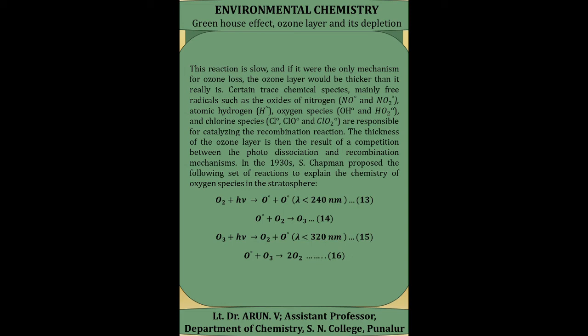In 1930, Chapman proposed the following set of reactions to explain the chemistry of oxygen species in the atmosphere. That is, the oxygen molecule absorbs UV radiation, that is h nu, and gives two oxygen free radicals. One of the oxygen free radicals combines with molecular oxygen to form ozone. This ozone again reacts with UV radiation to form an oxygen molecule and an oxygen free radical. And these oxygen free radicals again react with ozone molecules to form molecular oxygen. And this chain continues in the stratosphere.